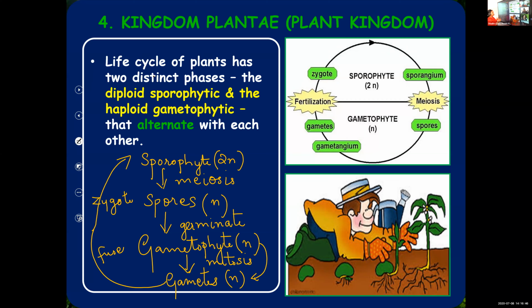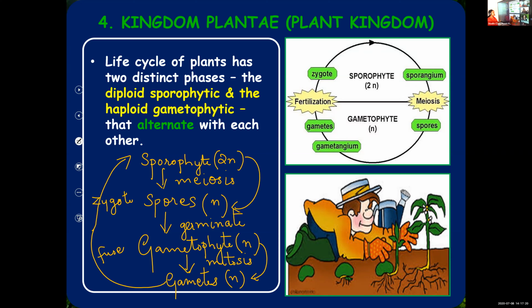So once again, sporophyte. Sporophyte, as I told, it is diploid. Its function is to produce spores, but spores are haploid. If diploid sporophyte should produce haploid spores, chromosome number should get reduced. So the cell division happening is meiosis. Mitosis means chromosome number is same. Mother and daughter cells, same chromosome number, mitosis. But if the chromosome number reduced to half, it is meiosis. So sporophyte undergoes meiosis, produces spores.